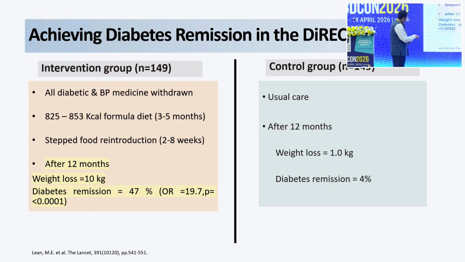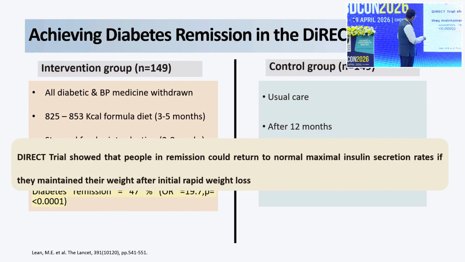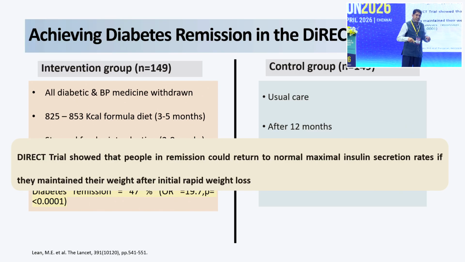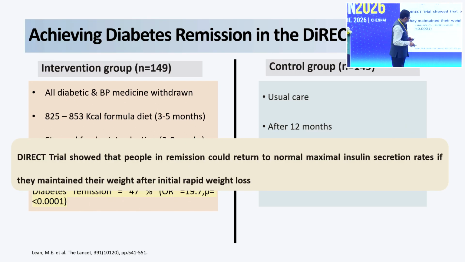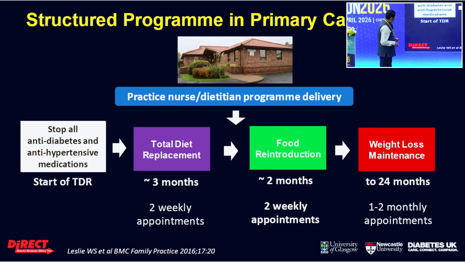There was an average weight loss of around 10 kilograms, and diabetic remission was around 47% in the DiRECT study, compared to the control group where only 4% of patients achieved it. And for the first time they clearly showed that people in remission could return to normal insulin secretion rates if they maintain their weight after the initial weight loss. So initial weight loss translates into later normalized insulin secretion.